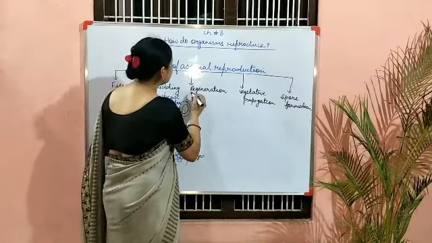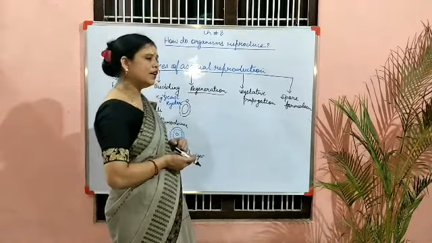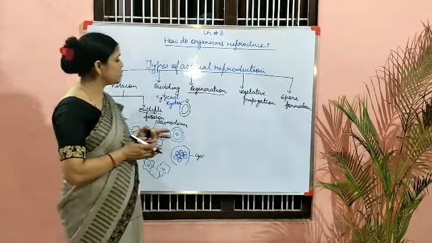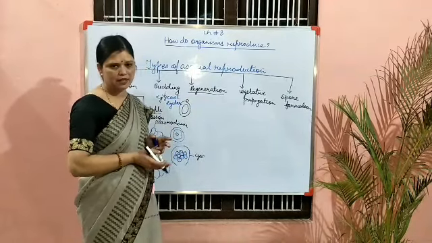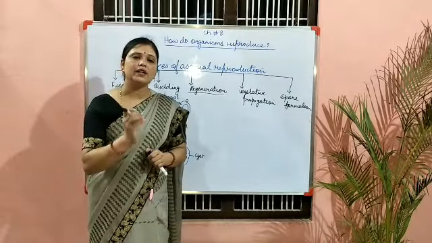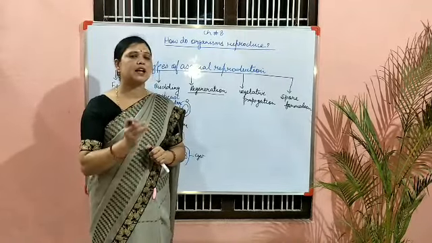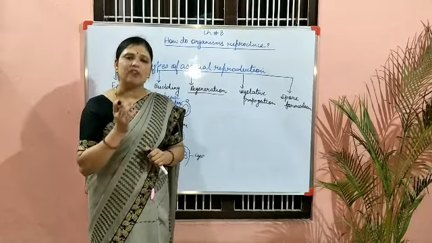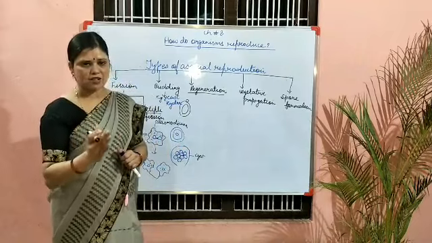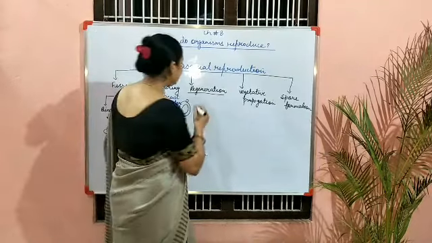Now regeneration. Regeneration means that some of the organisms have specialized cells, and these specialized cells are known as regenerative cells. That means they have the capacity to divide very fast and regain lost parts. For example, planaria.